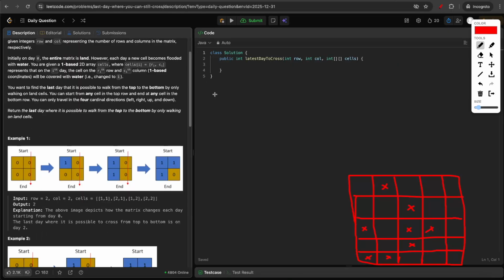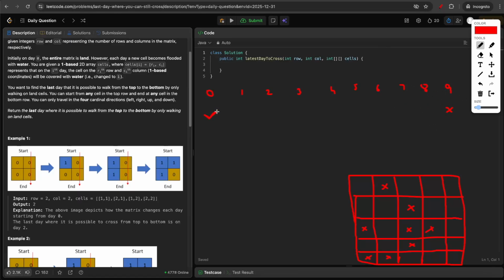Now let's go over the approach. One thing is sure that on day 0, you will always be able to reach from the top row to the bottom row. And then on subsequent days, each cell will be filled with water. Let's say we have a total of 9 cells. So on the 9th day, it is guaranteed that you can't reach from top to bottom because all the cells will be filled with water, so you can't move.